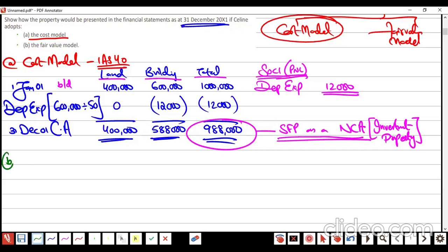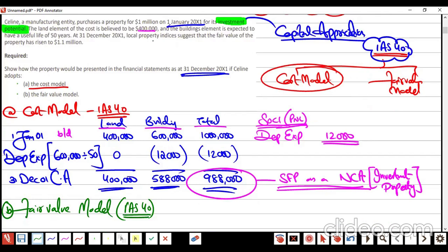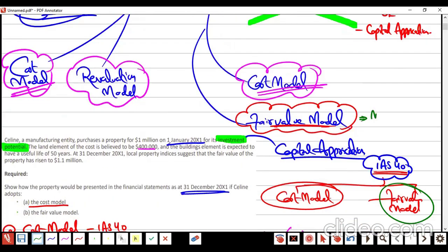Now, the B part. First time in your life, you are going to witness the fair value model of IAS 40. This is a new learning for you, so be very careful. What we are learning is going to cover all of IAS 40. Fair value model means incorporating the market values into the books.